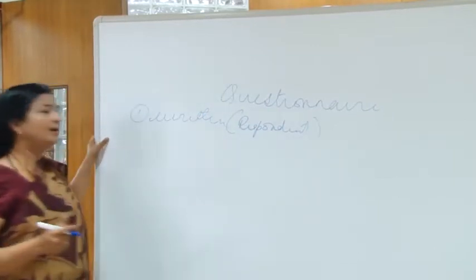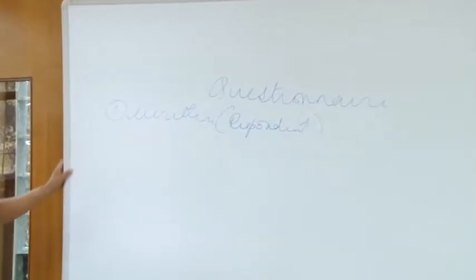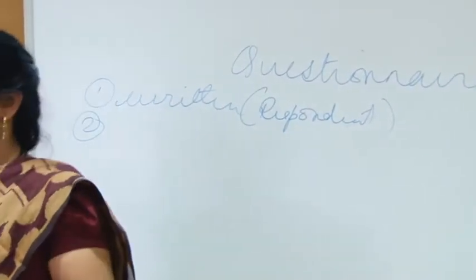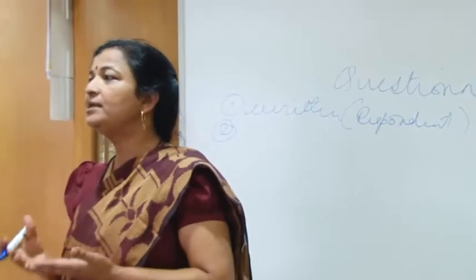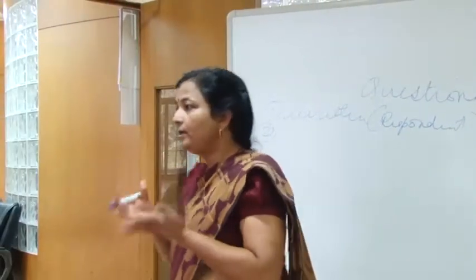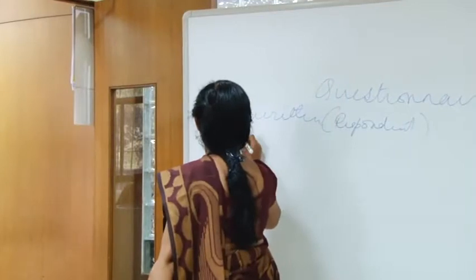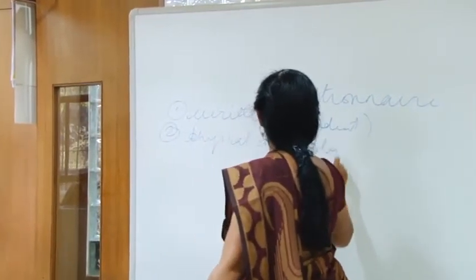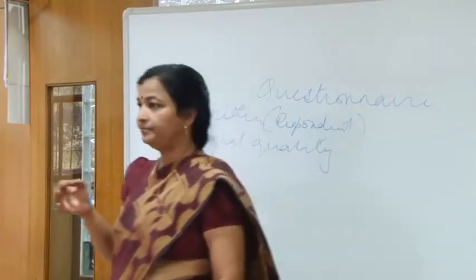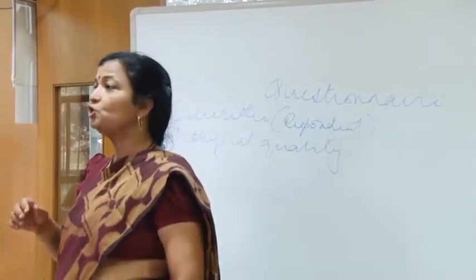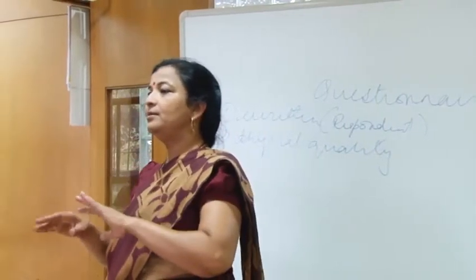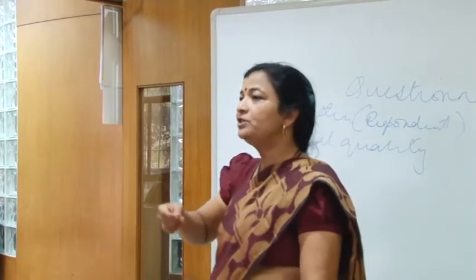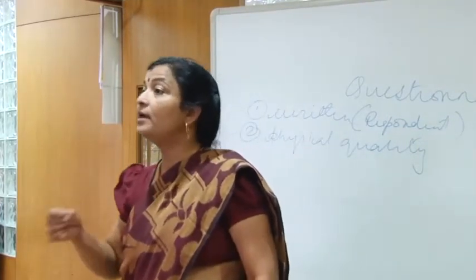Now, a good questionnaire, first of all, should be physically presentable. When the questionnaire is prepared, the physical quality of the questionnaire should be presentable. That means use a good paper, good printing. The questionnaire should not be blurred, half written and half not, because it is the physical impression which will make the respondent write the data.